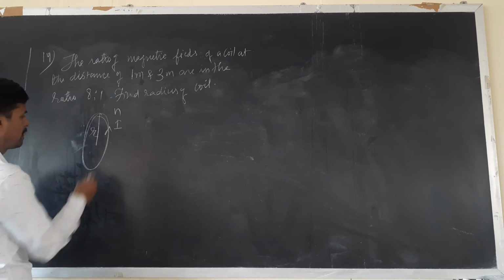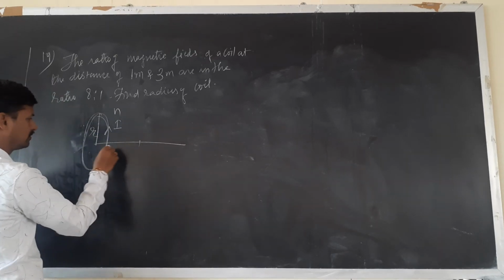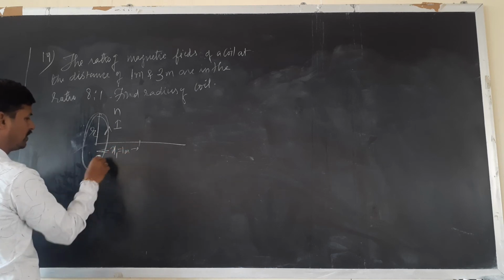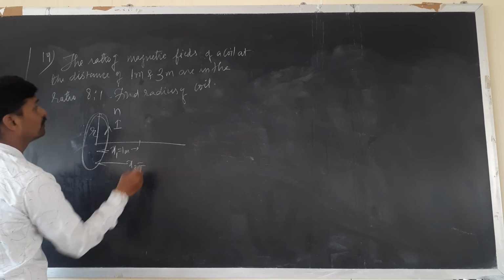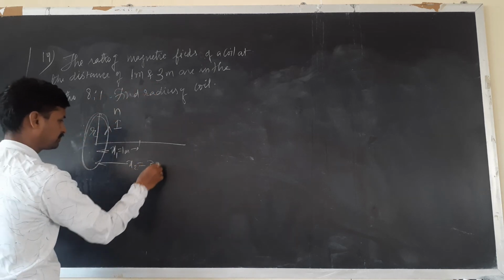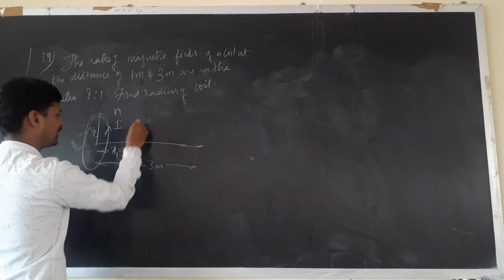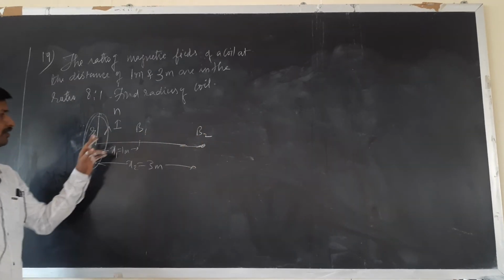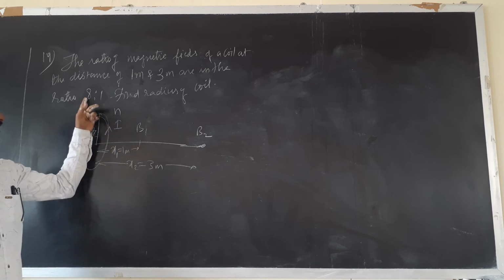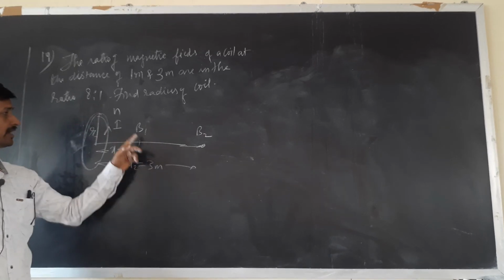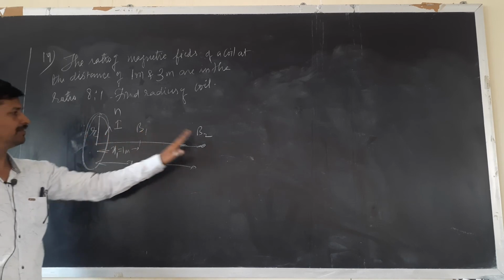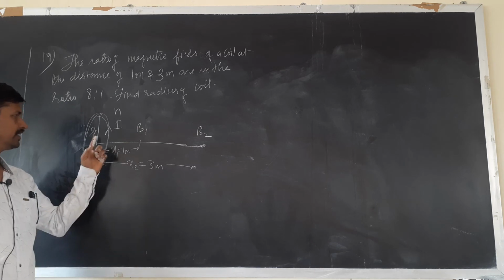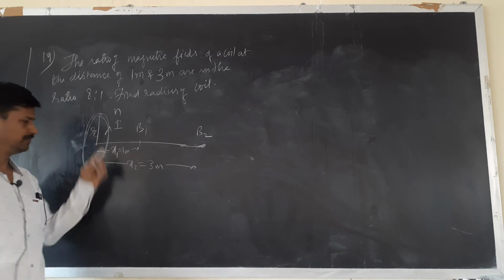At the distance of x1 equal to 1 meter and at the distance of x2 equal to 3 meter, suppose magnetic fields are B1 and B2. Nearer the coil, more magnetic field, 8 times. At the distance of 3 meter, magnetic field is 1 time. Ratio of B1 and B2 are given as 8:1. If that is the case, they have asked what is the radius of the given circular coil.